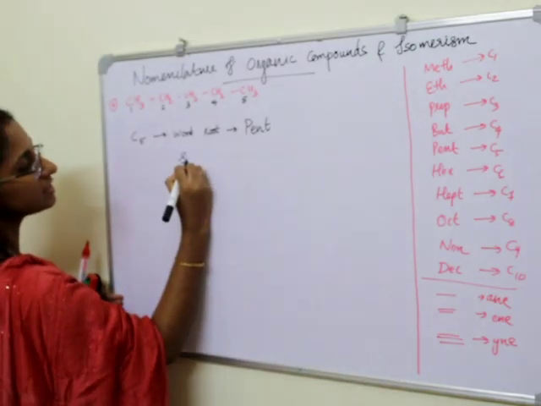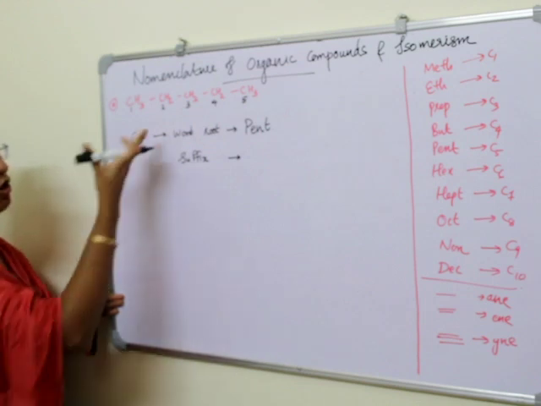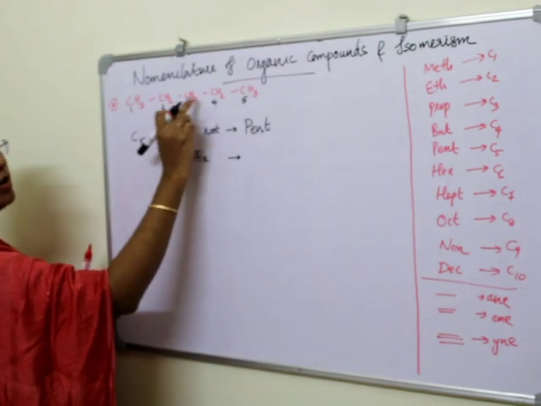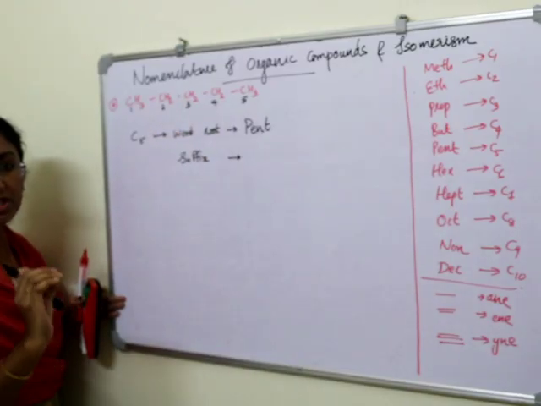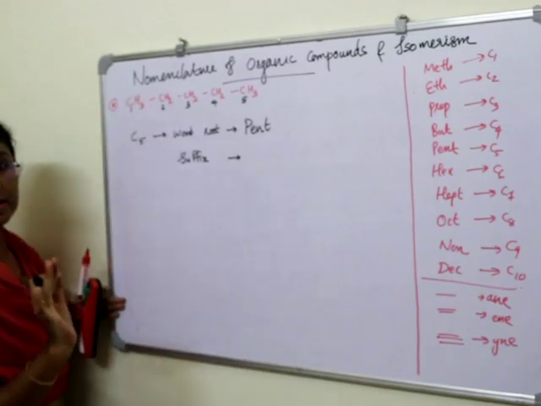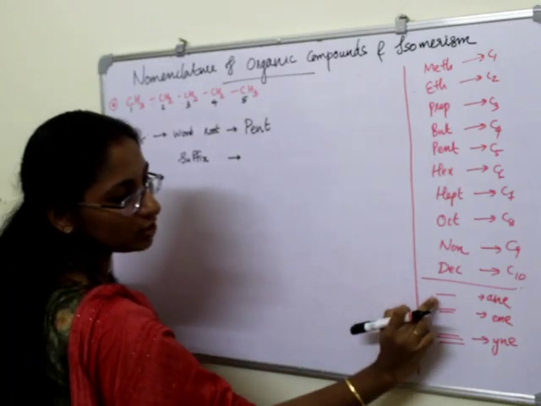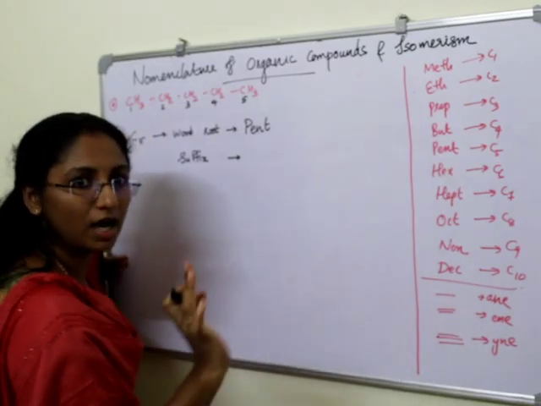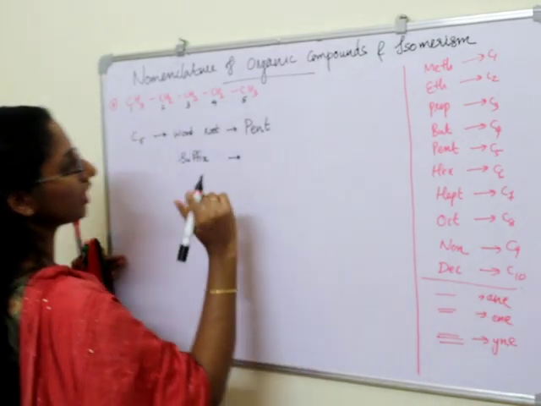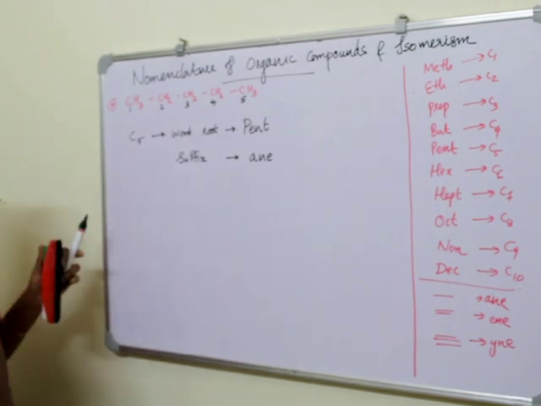Then what about the suffix? What will be the suffix of this hydrocarbon? Within this hydrocarbon there is only a single bond, right? There is no double bond or triple bond present. Only single bonds are present. So if only single bonds are present within the hydrocarbon, the suffix for a single bond is ANE. So the suffix is ANE. What will be the name of this hydrocarbon?